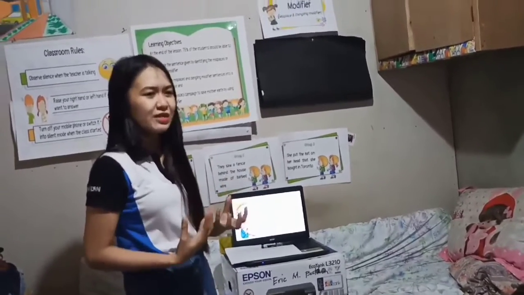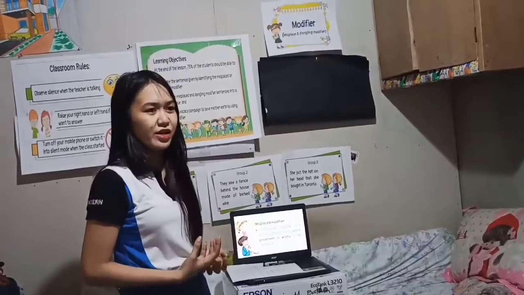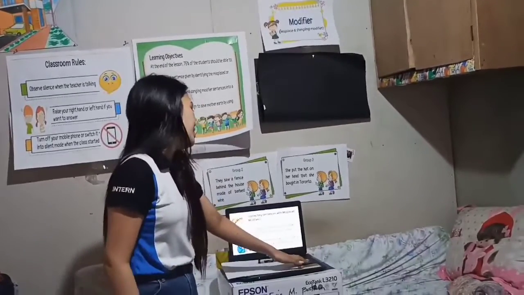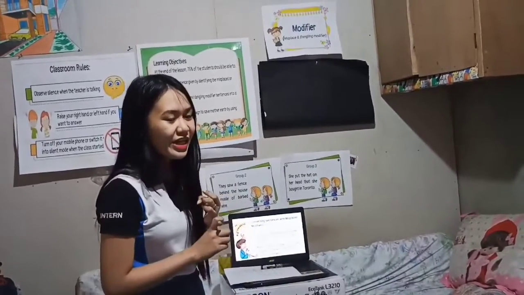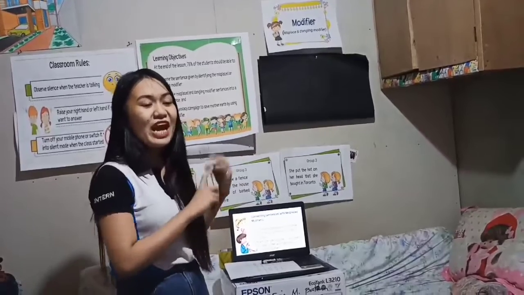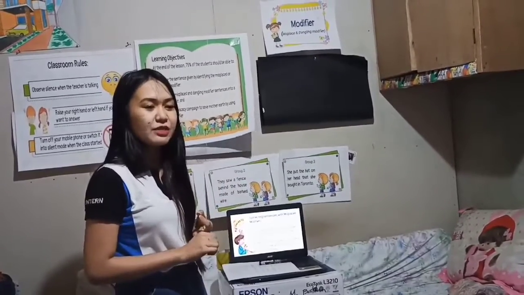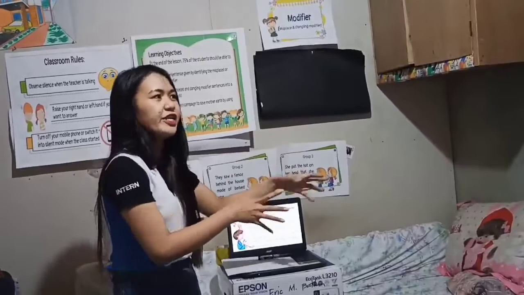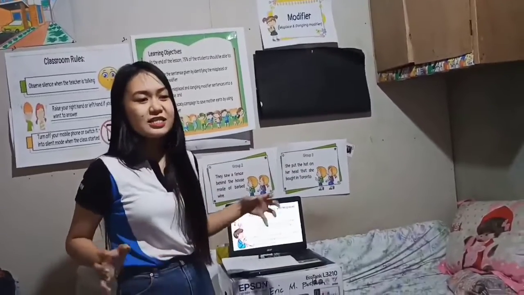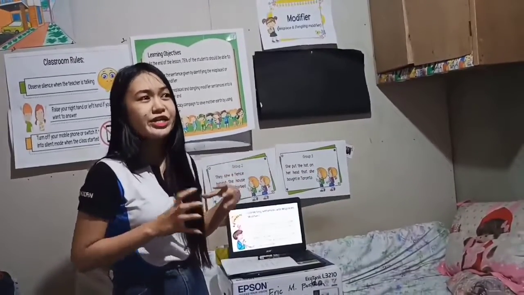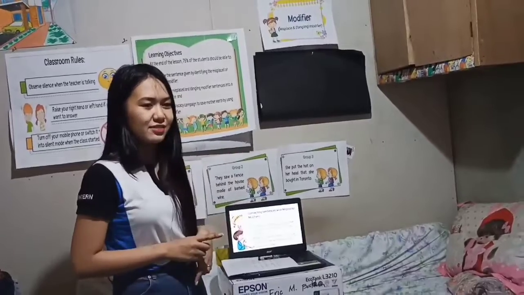So how can we fix a misplaced modifier? All we need to do is, first, find the modifier. Second, identify the word being modified. And lastly, make sure that the modifier and the word being modified are close or near to each other. Is that clear, class?